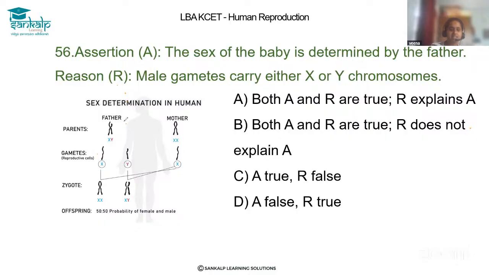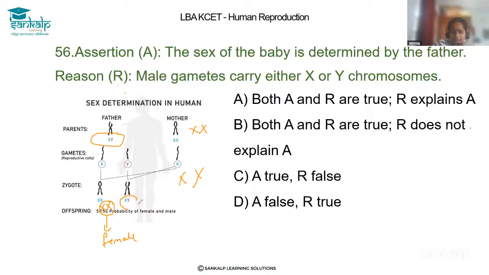Sex is determined by the father, because if you observe here, the father contains two different chromosomes, X and Y, and the mother contains two similar chromosomes, X and X. Whenever fusion takes place, if X fuses with X, that becomes female.